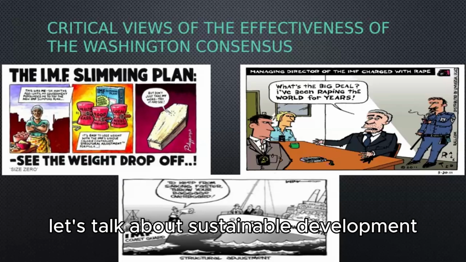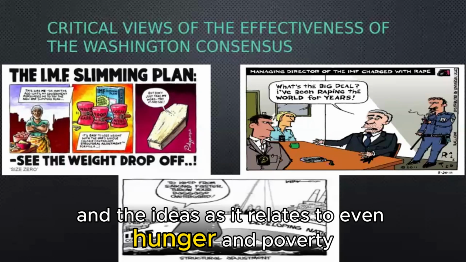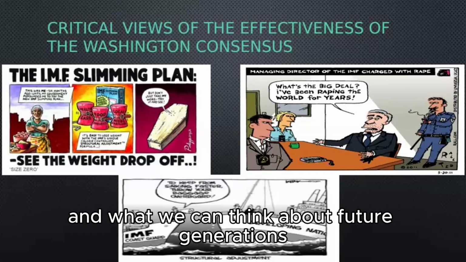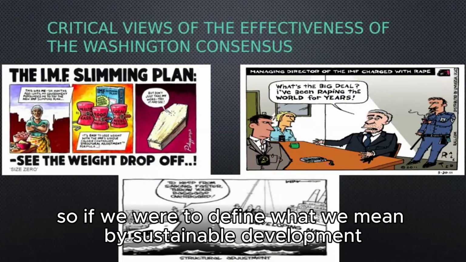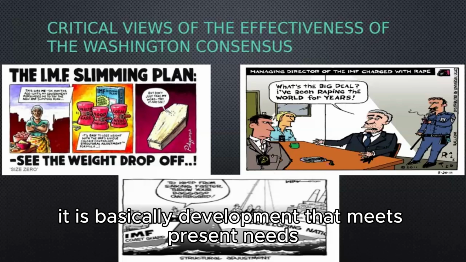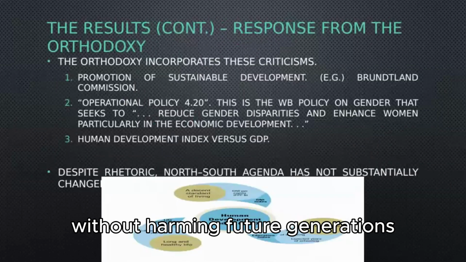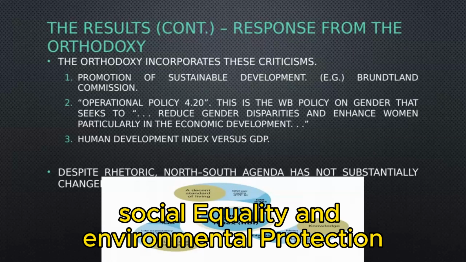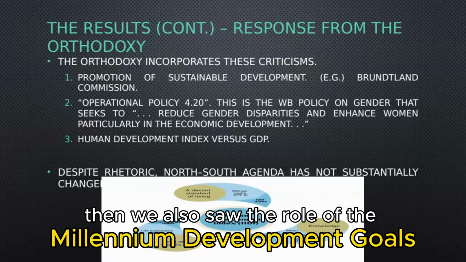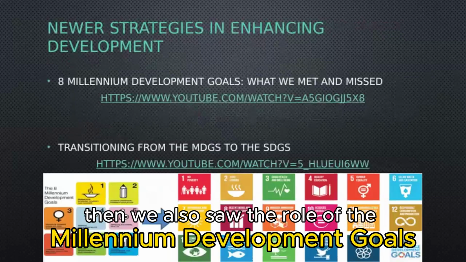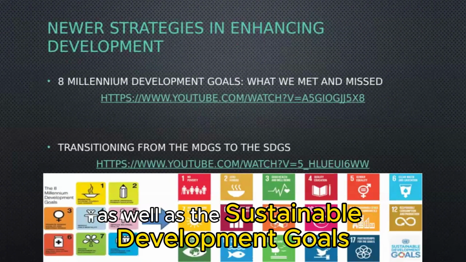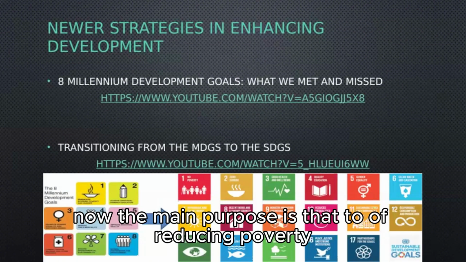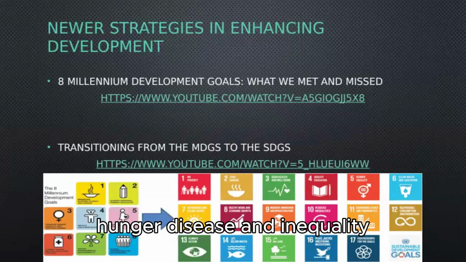Now let's talk about sustainable development and how it relates to hunger and poverty and what we can think about for future generations. If we were to define sustainable development, it is basically development that meets present needs without harming future generations. The main goals were economic growth, social equality, and environmental protection. Then we also saw the role of the Millennium Development Goals as well as the Sustainable Development Goals. The main purpose is reducing poverty, hunger, disease, and inequality.